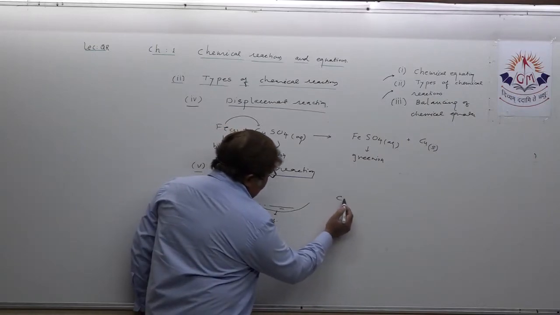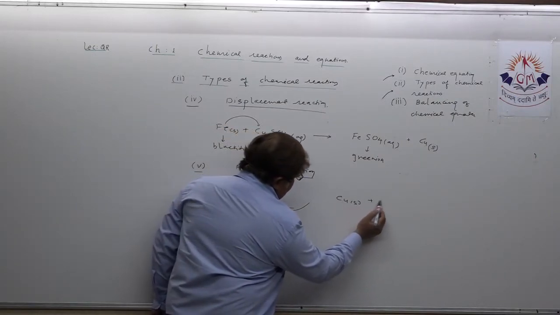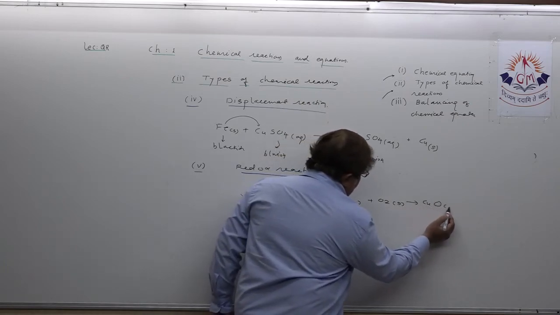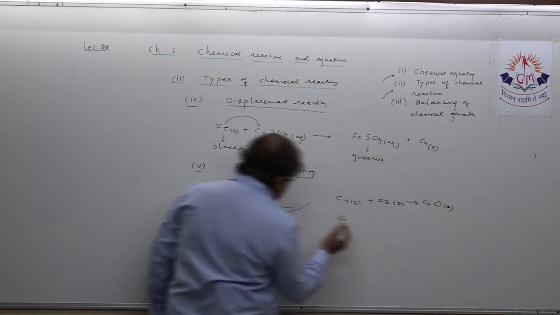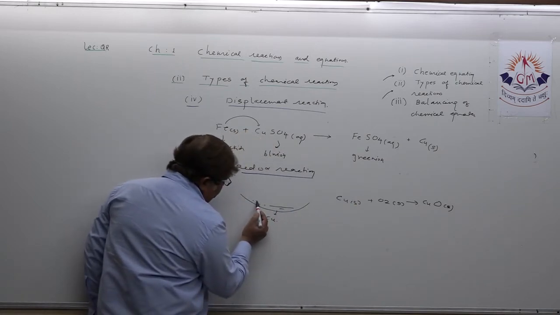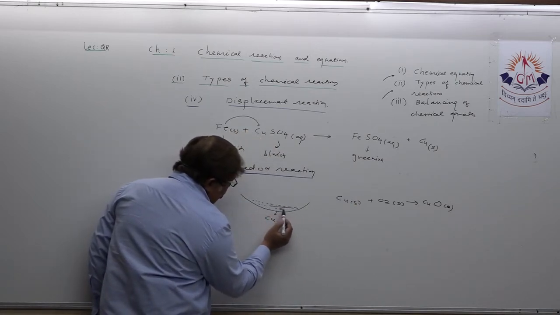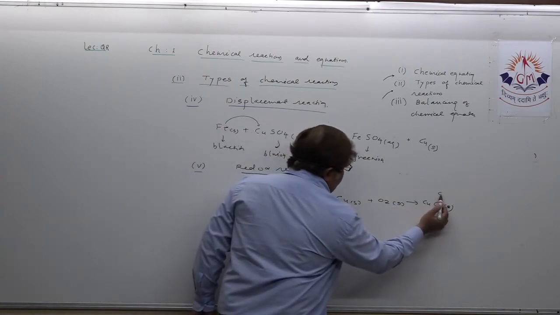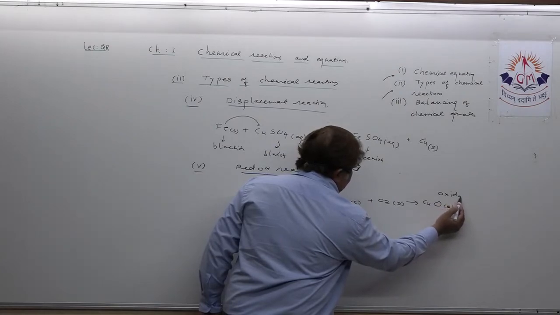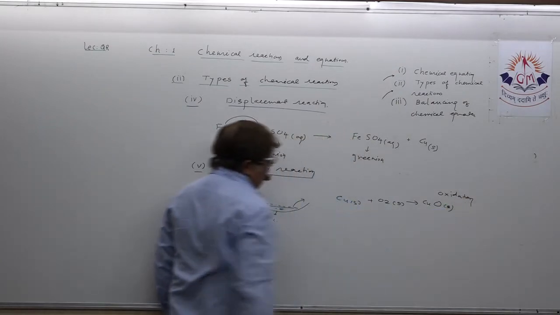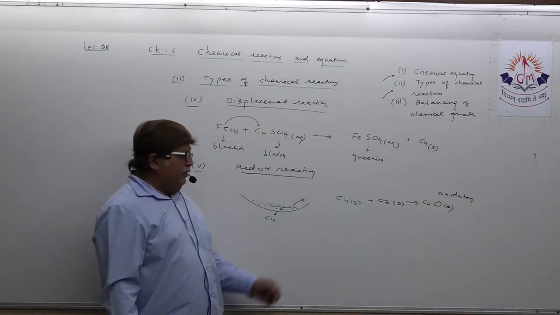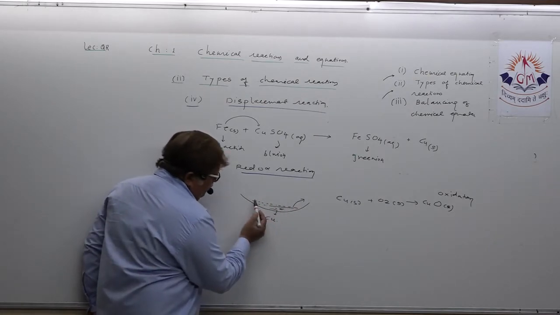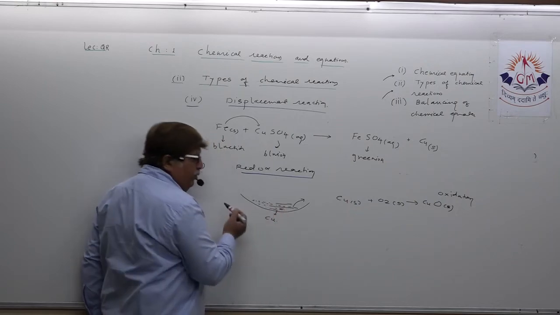So actually what happened? Copper reacts with oxygen and forms copper oxide. Understand? The layer of copper oxide deposits here, and this can be called an oxidation reaction, as you all know. This is an oxidation reaction. Again, what happens? This is copper, but on copper there is a layer of copper oxide.